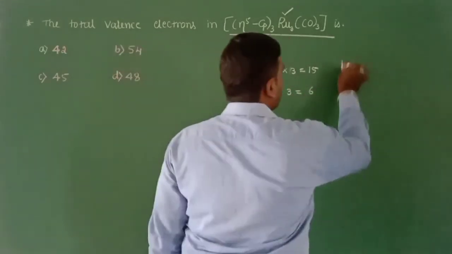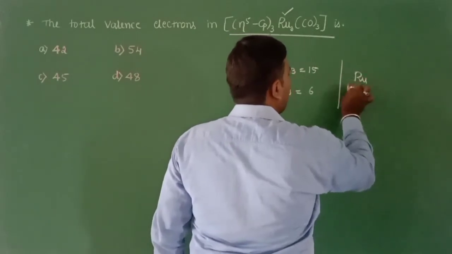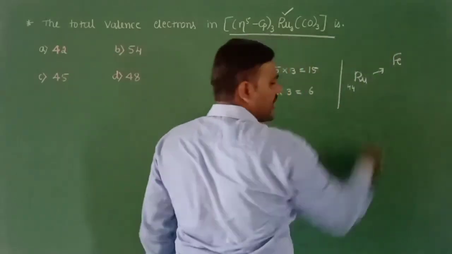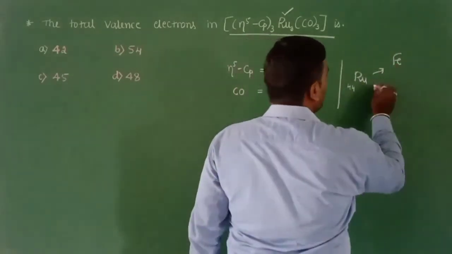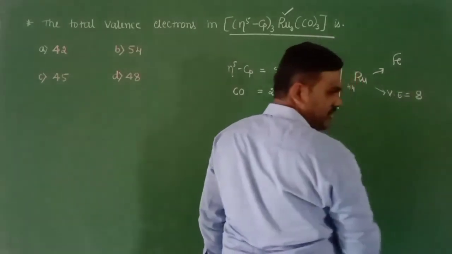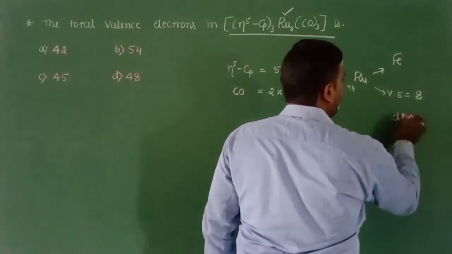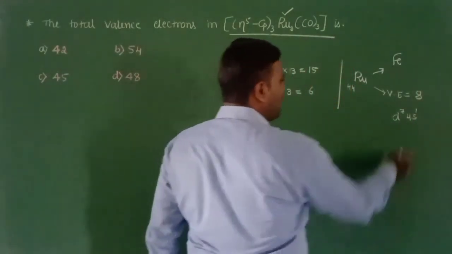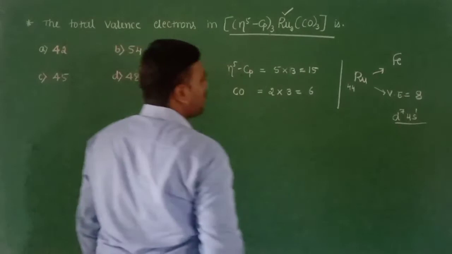And we have ruthenium, which has an atomic number of 44 and belongs to the iron group in the periodic table. The number of valence electrons in ruthenium is 8, because it has the d7 4s1 electronic configuration. So in total, 8 electrons are there in ruthenium.